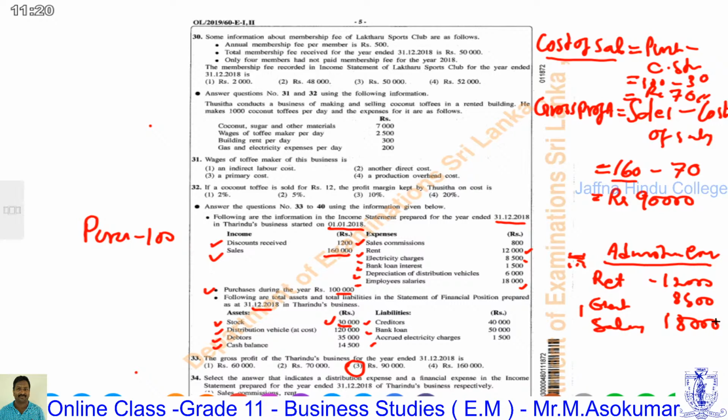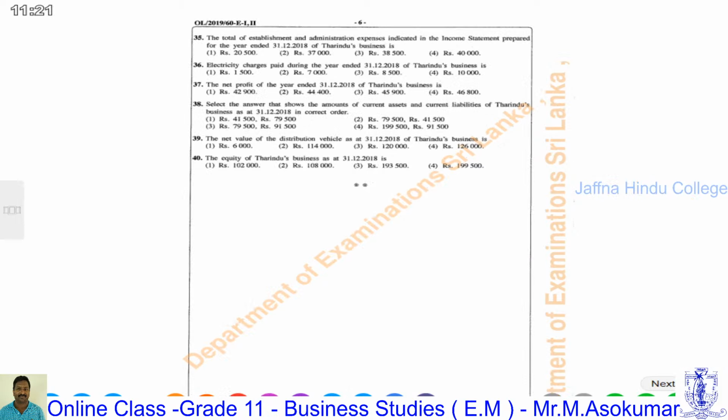We will see, is there any other expenses? No one given. Therefore, total expenses is 38,500 is administration expenses. Now we are going to check 38,500 in your given answer. Yes, answer number 3 is the 38,500. It is establishment and administration expenses for the year ended 31st December 2018.